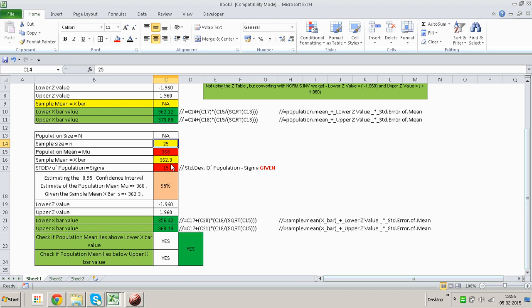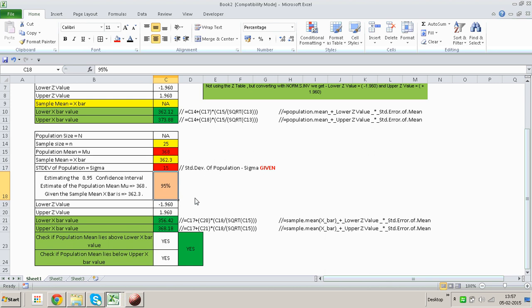Now to do this, let's take different samples with the same sample size. So we'll stick to the sample size 25, but we will take different samples, which will mean that the sample mean will change. Now this particular figure, that is 362.3, will change. This will remain static, of course, because this is a population parameter. The standard deviation will remain static. That's a population parameter. And also 95% confidence level is what we want to maintain.